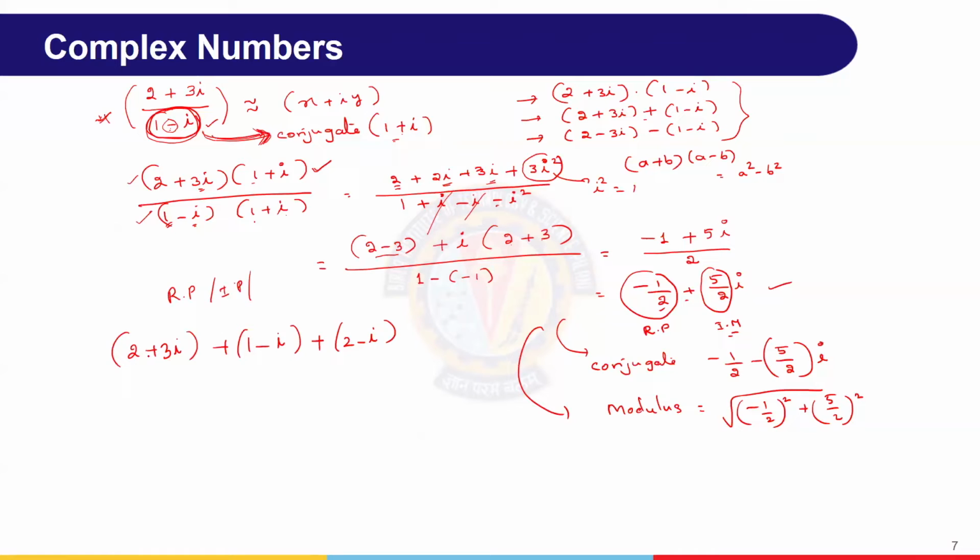Now, the same approach we used for two numbers applies to three numbers. All we have to do is group: 2 plus 1 plus 2, all without i. Next, with the i terms, 3 minus 1 minus 1. Like this we do. Suppose it is a multiplication, the same way, multiplying three numbers.